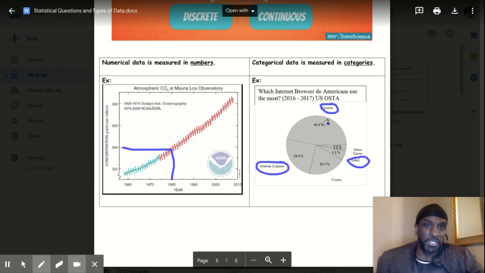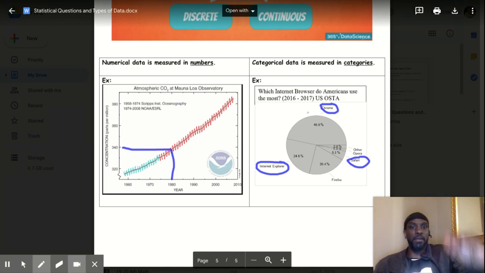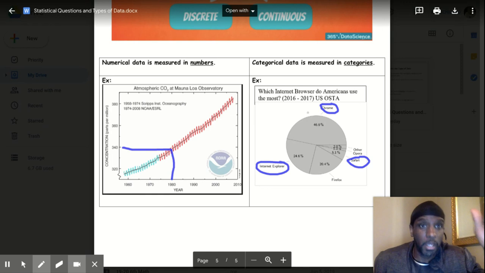Chrome data is how many people use Chrome internet browser. It's saying 46.6, but it's asking you what category are you in? Are you in the Chrome? Are you in the Internet Explorer? Or are you in Safari, or are you in Firefox? So these are different categories. Therefore, it's asking you categorical information. Now, once I get those amount of people that use Safari internet browser, I can convert that to numerical data. But initially, I'm collecting categorical information.